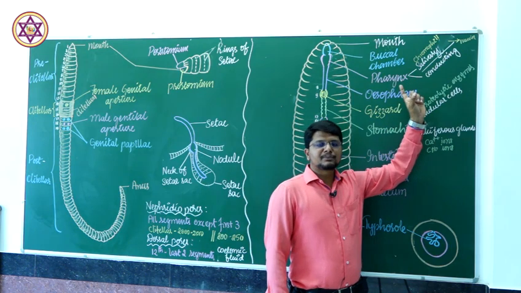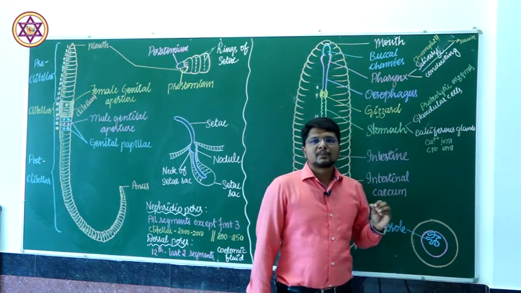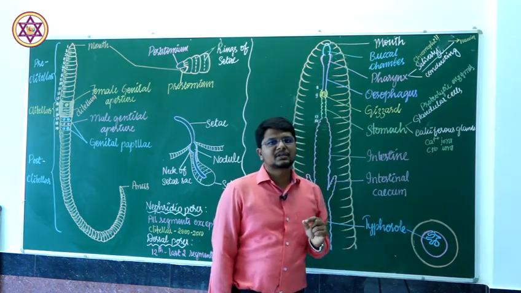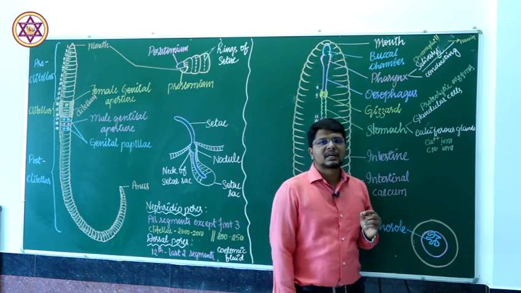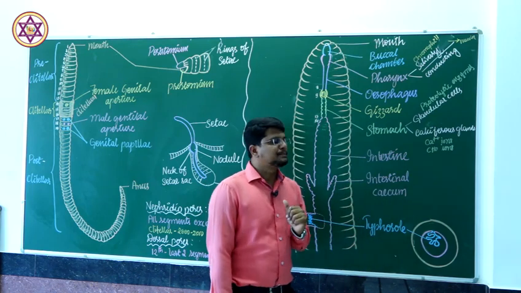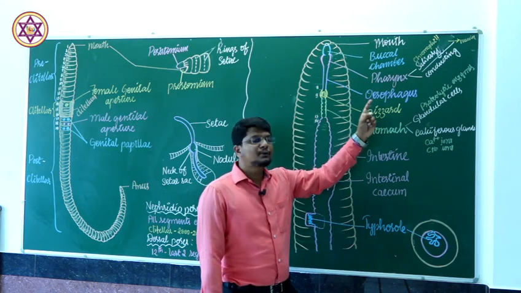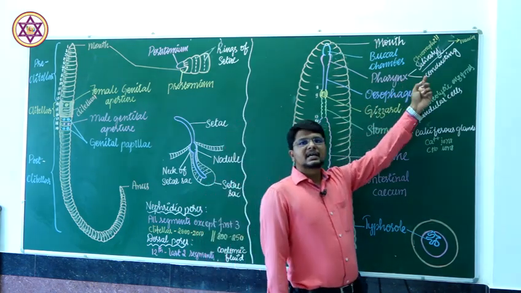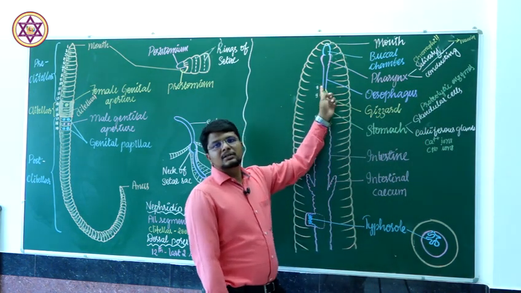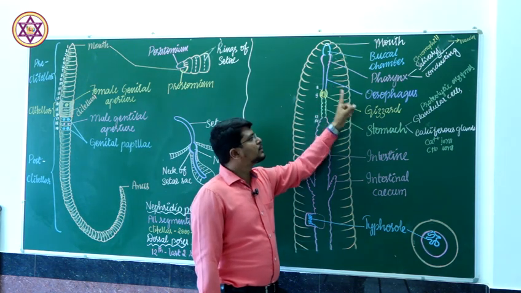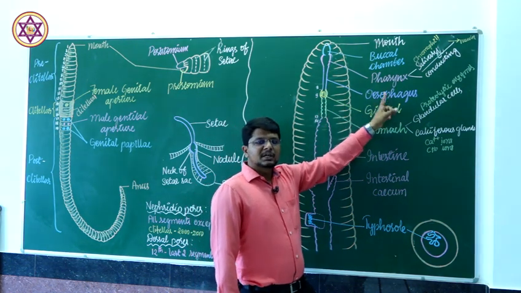In addition to mucin, they also secrete proteolytic enzymes meant for digestion. The mucin lubricates the food. This lubricated food is conducted by the conducting chamber further into a short tubular structure known as the esophagus.